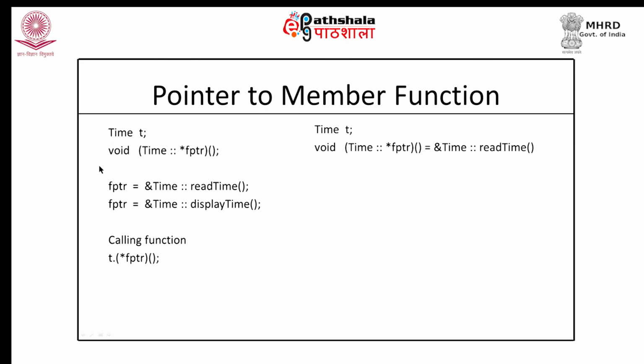Here what we have done is we have defined or declared this particular function pointer, and later on we have assigned it, or we have made it to point to some function. It is also possible for us to initialize this function pointer at the time of declaration itself. To do so, we can do something like this. Here FPTR again is being defined as a pointer to Time class member function with return type void and which does not take any argument, and at the time of declaration itself we are making it point to the read time function.